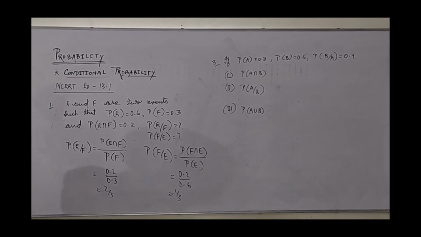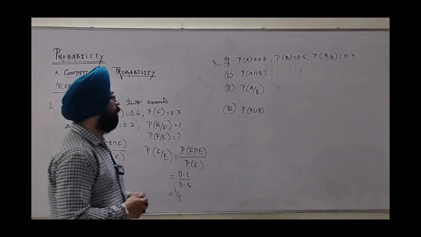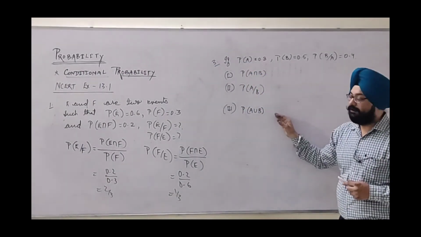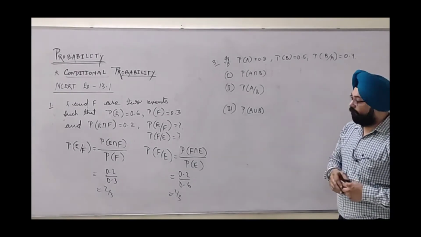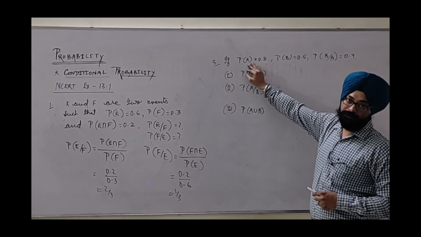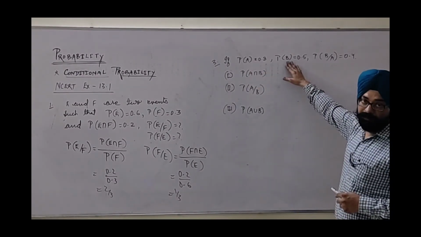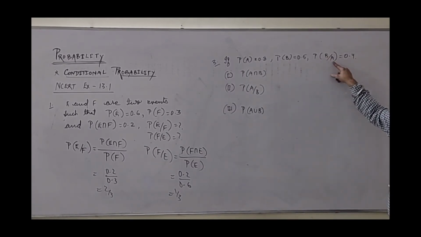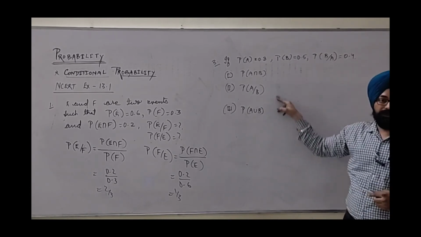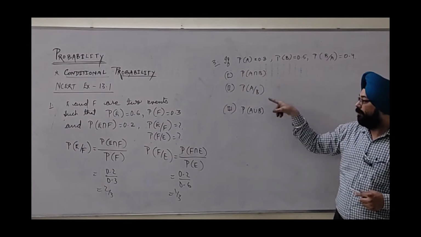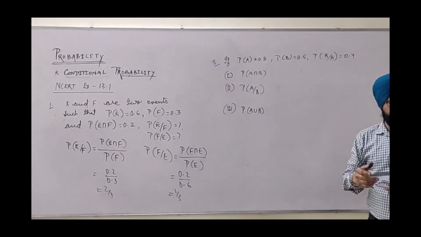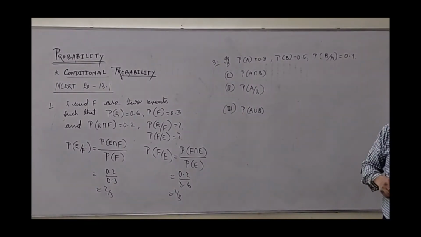Further, we are given equation number 3, which has 3 subdivisions. We will consider them one by one. Again, we are given the probability of some event A, the probability of another event B, and this time we are given the conditional probability of B on A as 0.4. We need the intersection, the conditional of A on B, and the A union B probability also. One by one we will do.